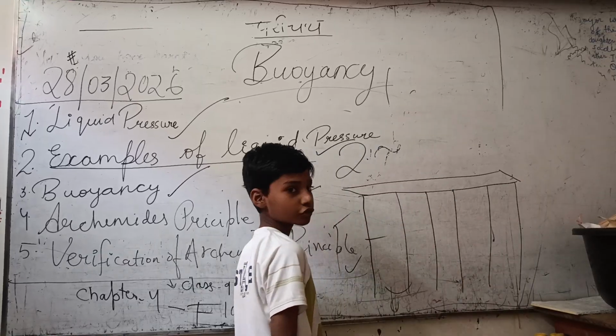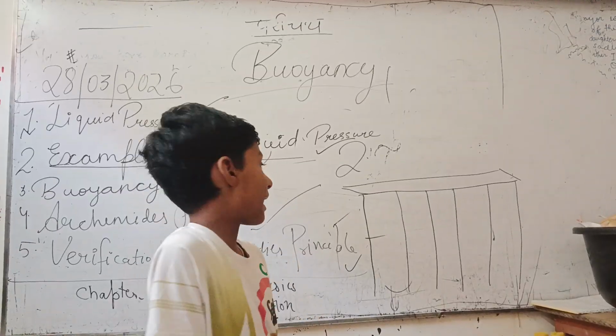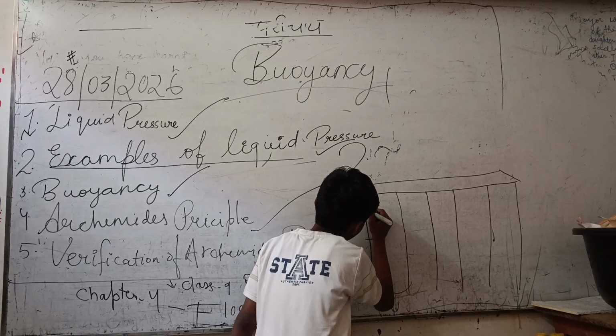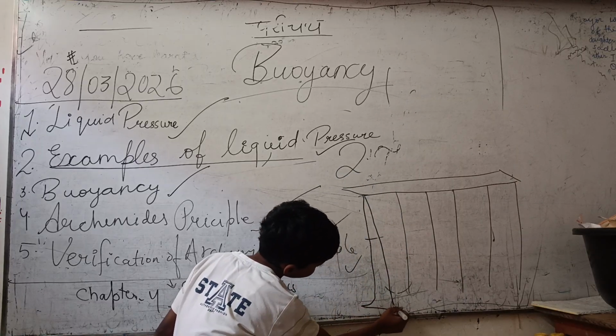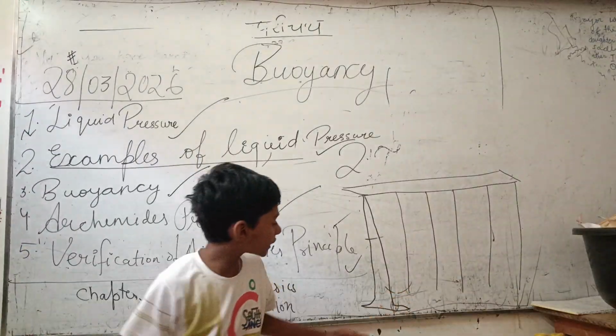Okay. So here is the dam bridge. I have drawn the figure of the dam bridge. You have noticed that the thing coming is growing larger, and there is more thickness at the bottom of that. Why? Because the water is coming.